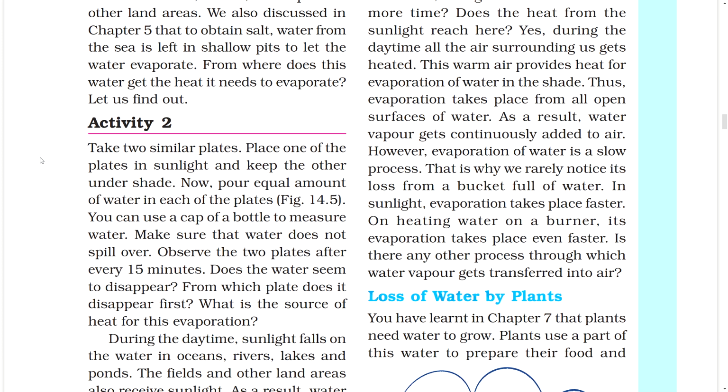Activity 2. Do this. Take two similar plates, place one of the plates in sunlight and keep the other under shade. Now pour an equal amount of water in each of the plates. Figure. You can use a cap of a bottle to measure water. Make sure that water does not spill over. Observe the two plates after every 15 minutes. Does the water seem to disappear? From which plate does it disappear first? What is the source of heat for this evaporation?